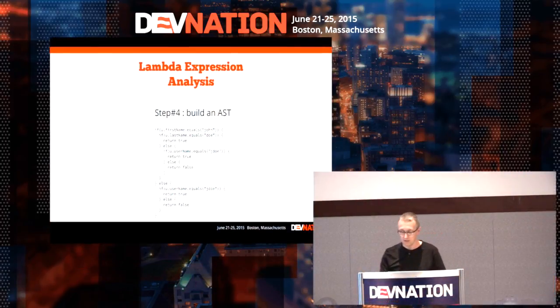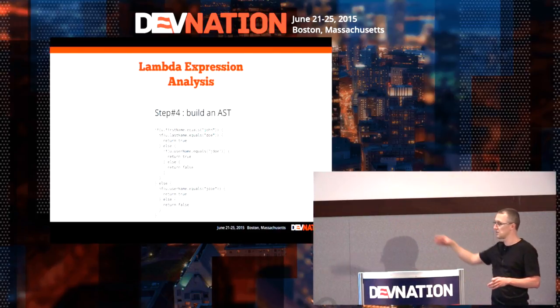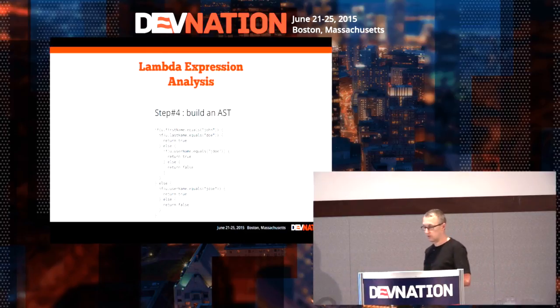But it's not exactly what the user wrote, okay? We want to capture the initial expression and send it to MongoDB. I'm sure if I send something like this to MongoDB, something like a long BSON query with all these characteristics, MongoDB will be able to execute it. But I want to send something which is closer to what the user expressed.